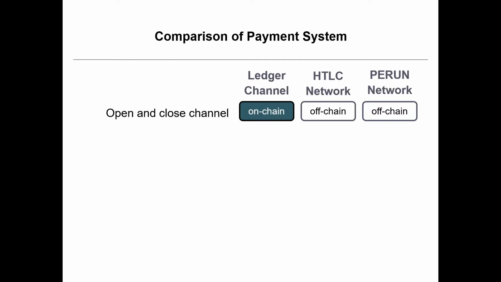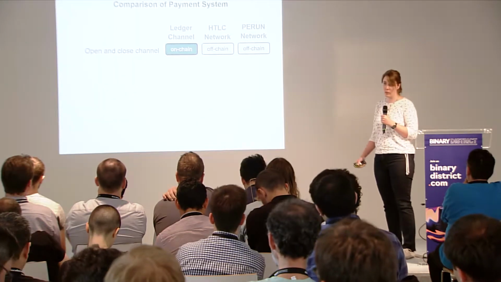Let's compare the direct channel that we have on the ledger. We call it the ledger channel, so a two-party connection, no intermediaries. The hash time lock contract construction, where we route every single transaction over intermediaries, and the PERUN network construction. So the networks are always better because we don't have to go to the blockchain to open and close. That saves us a lot of fees. So whenever we can, we should probably use the network solution.